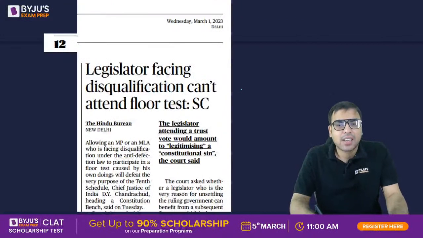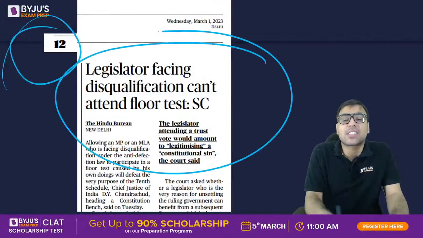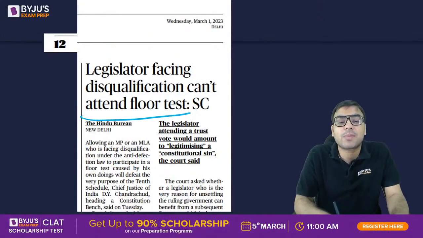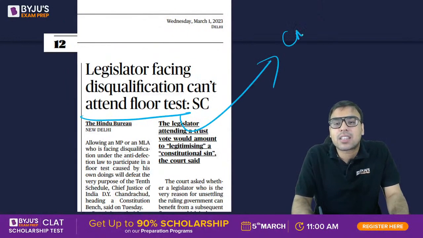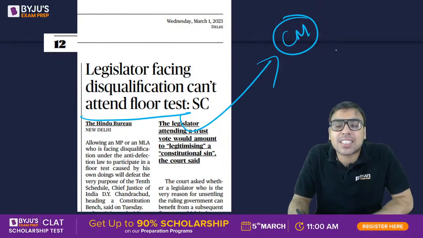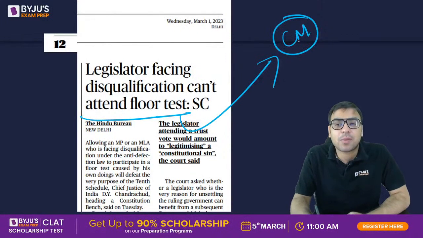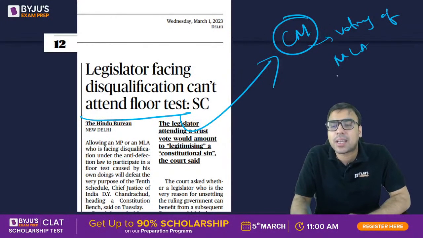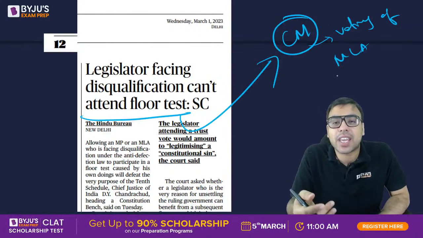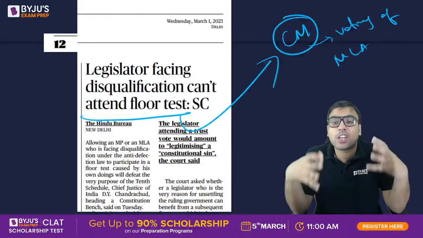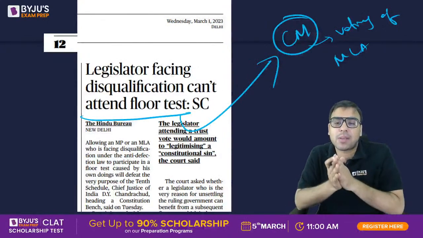What exactly it is. Now, page number 2, legislature facing disqualification can't attend floor test. Floor test मतलब होता है, let's say for example, chief minister's majority has to be proved. तो उस केस में floor test होता है, voting happens. वोटिंग ऑफ एमएलए होती है, एमएलए या एमपी भी होता है पार्लियामेंट लेवल पर, floor test happens to see who has majority, which party or which section has majority to actually make the chief minister.